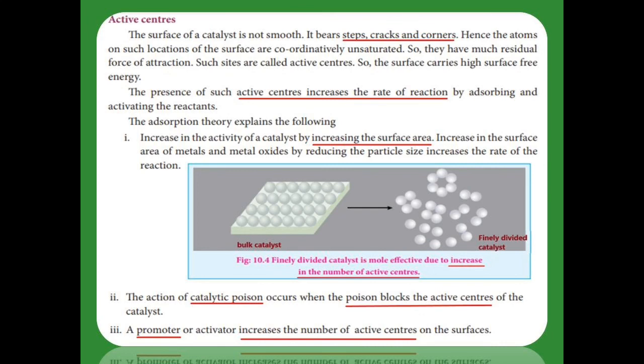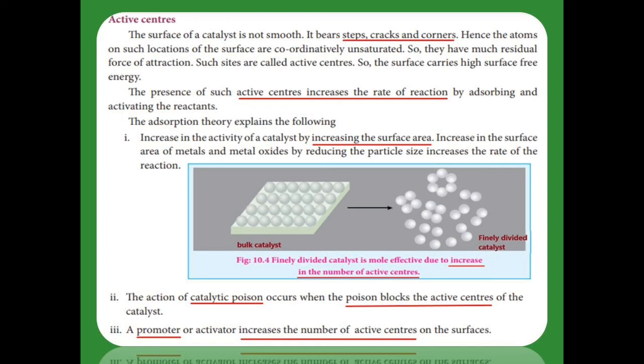The surface of the catalyst contains strips, cracks and corners. At these points, the force of attraction is somewhat different. At these points alone, the reactant molecules are attracted, and they are called active centers because more attraction takes place here. If there are more active centers, more molecules are adsorbed and they are activated by the catalyst. So the rate of the reaction will increase with more active centers present on the catalyst.